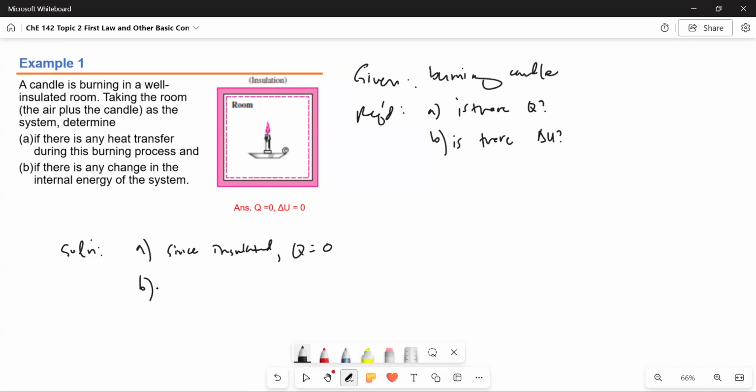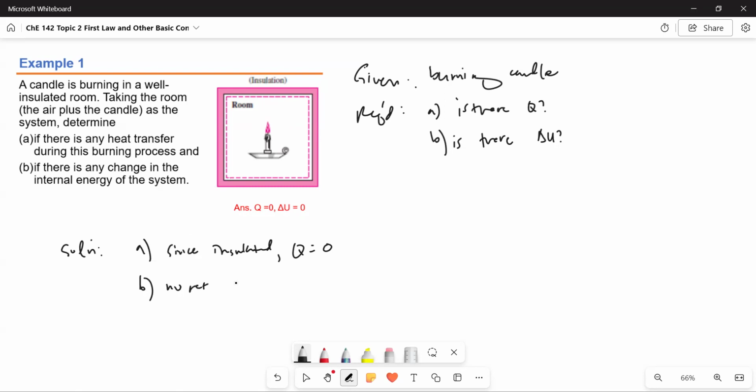And for letter B, if there is any change in the internal energy of the system, this is a candle burning, we can see that a part of the chemical energy is converted to sensible energy, but there's no net increase or decrease in the total internal energy of the system.